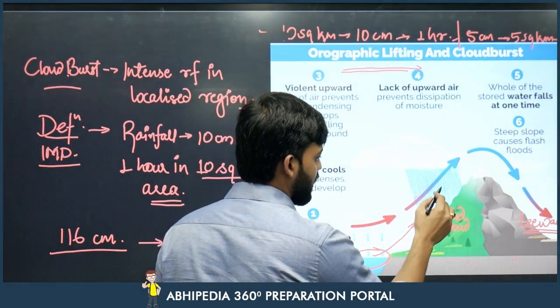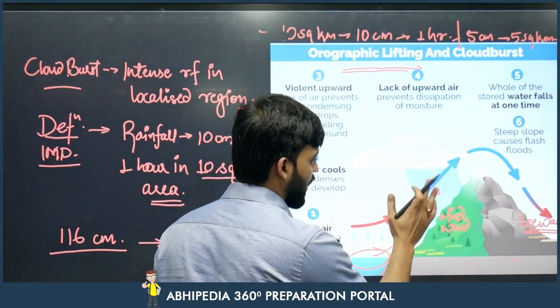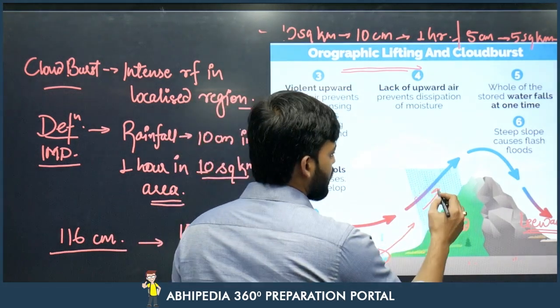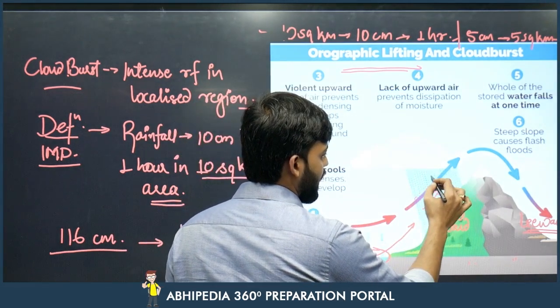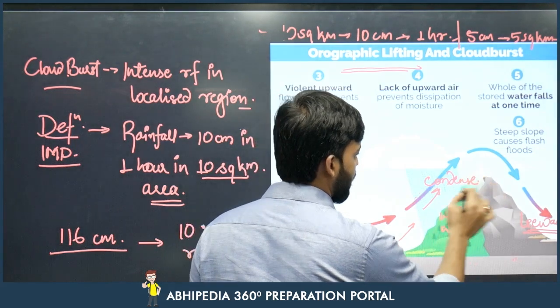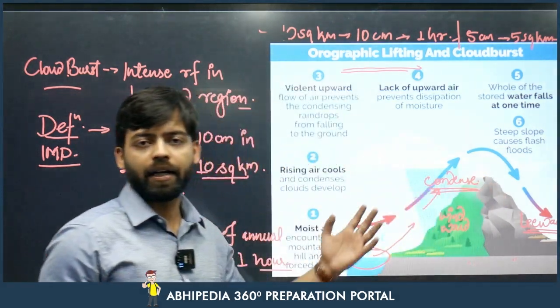It is lifting the water particles from the corresponding lake or river region. This water rises up and condenses. Condensation happens at a height.